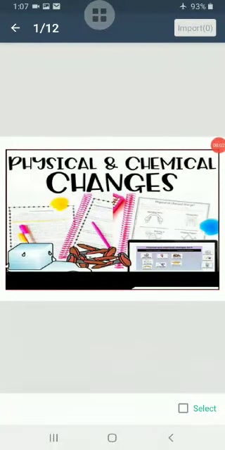Hello students, today we are going to start our new chapter, Physical and Chemical Changes. As we have learned in the previous chapter, a change is said to be physical or chemical depending on whether a new substance is formed or not.